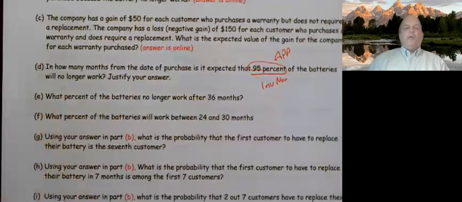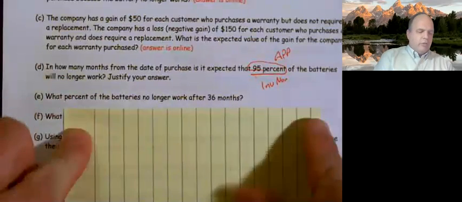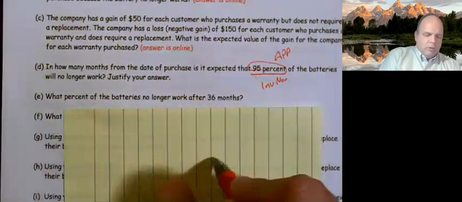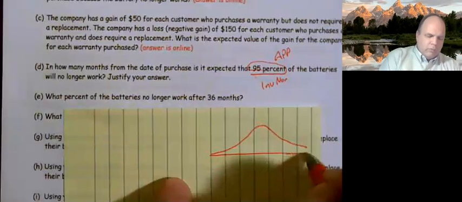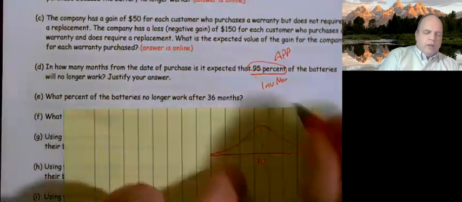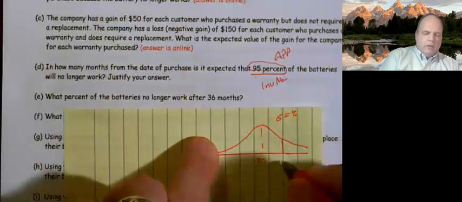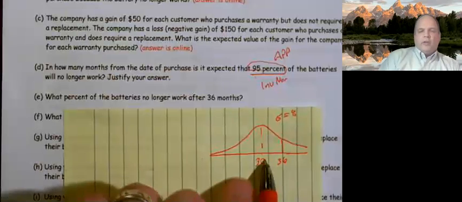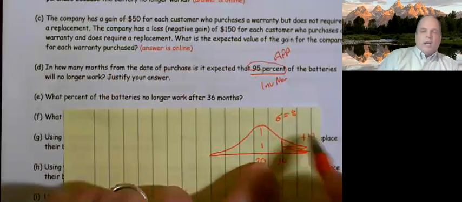Okay, so what percent of the batteries no longer work after 36 months? Once again, we have our mean of 30, our standard deviation is 8, and 36 is above it. They say after 36, not before 36, so I'm thinking after is going to be shaded up and to the right.